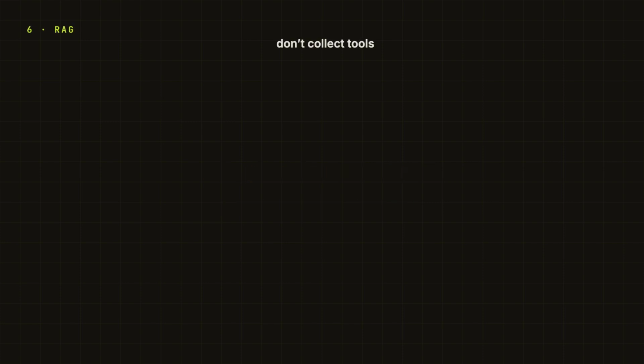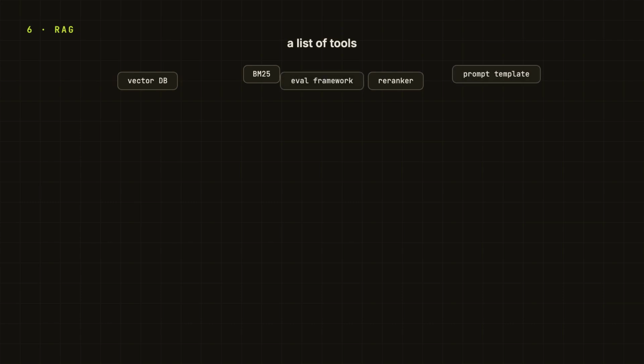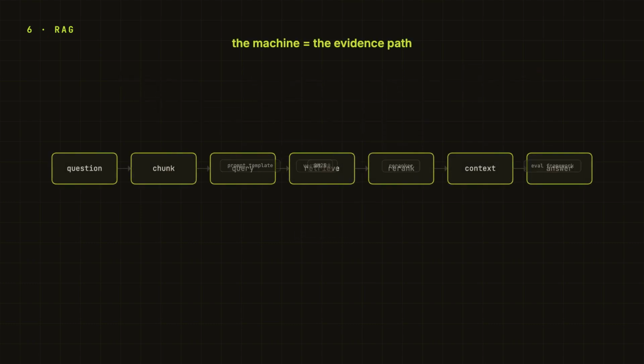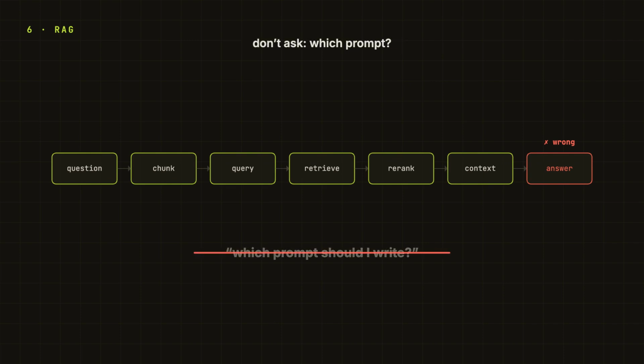So do not walk away with a list of tools. Vector database, BM25, re-ranker, prompt template, eval framework. Those are just parts. The machine is the evidence path. So next time a RAG answer is wrong, do not start by asking which prompt should I write. Walk backward through the evidence path.